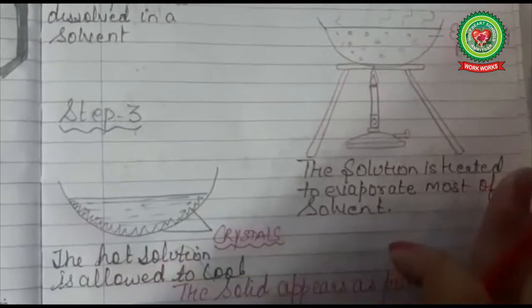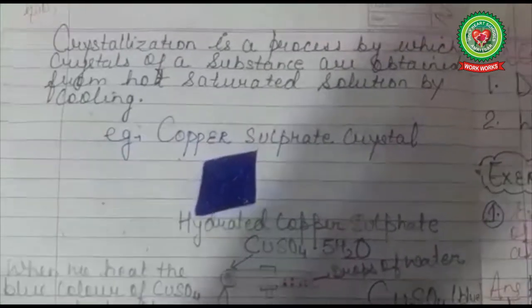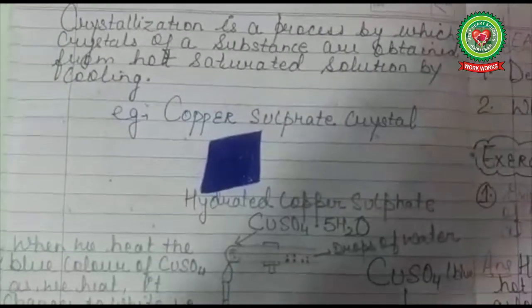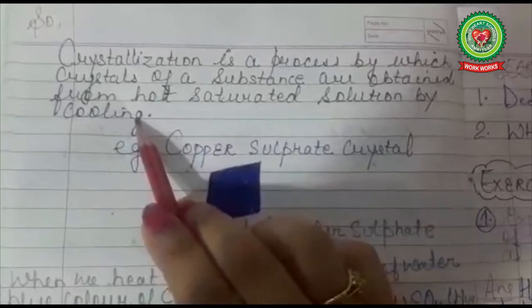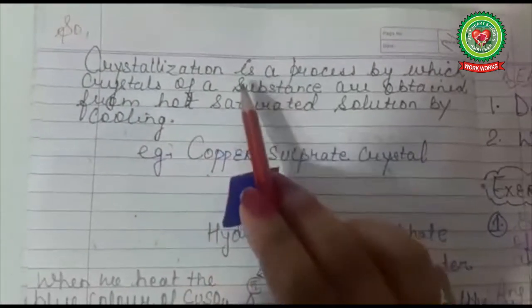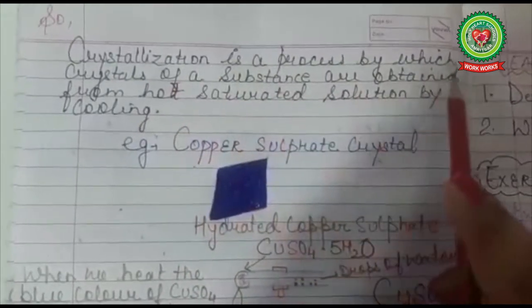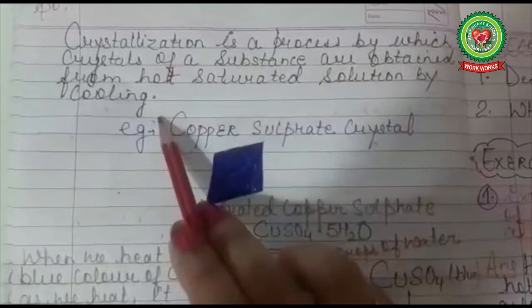Now let us look at the definition of crystallization. Crystallization is a process by which crystals of a substance are obtained from a hot saturated solution by cooling. Again I repeat the definition. Crystallization is a process by which crystals of a substance are obtained from a hot saturated solution by cooling.